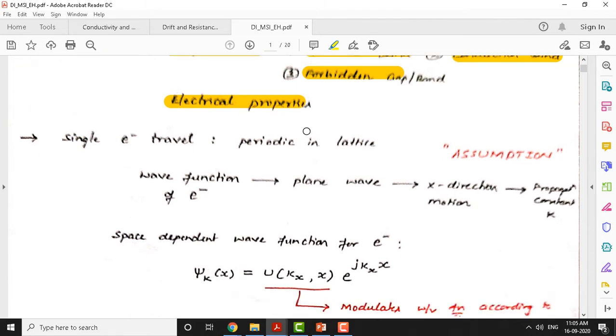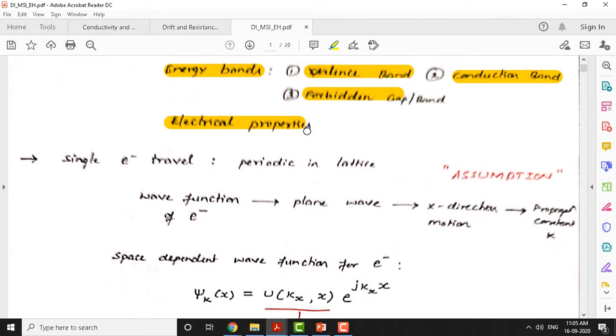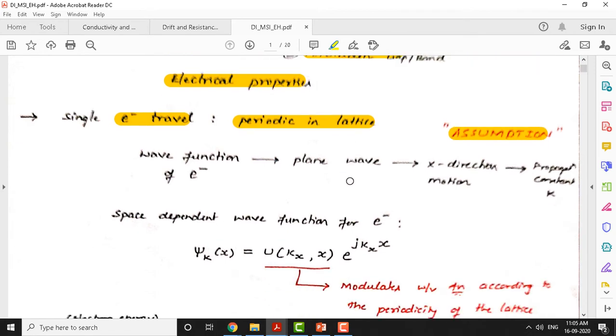As I told you in the beginning, we need to make certain assumptions. We assume that the electron travels in a periodic lattice. The distance covered by the electron is periodic in the crystal lattice. That's an assumption we make here. And we also visualize the electron as traveling as a wave function. Whenever we say wave function, you can imagine a sinusoidal wave, which has a positive peak as well as a negative peak.